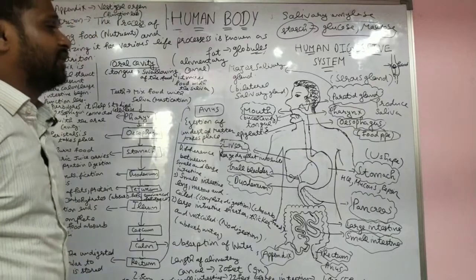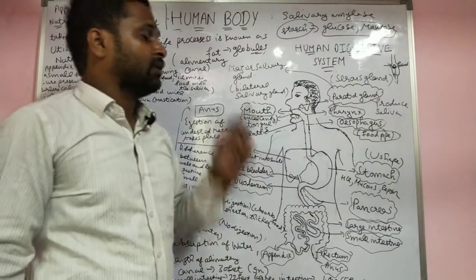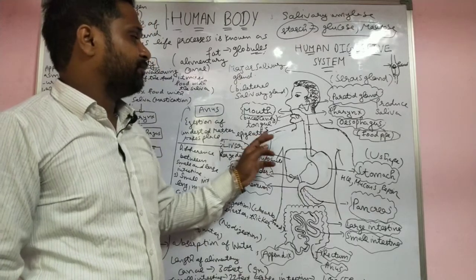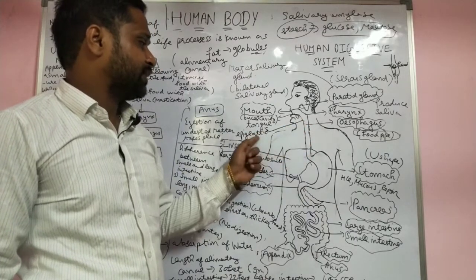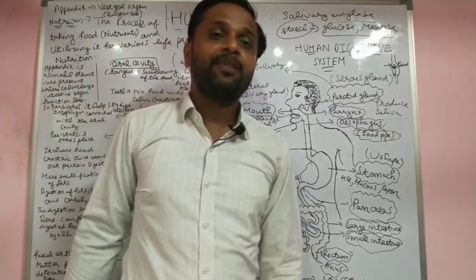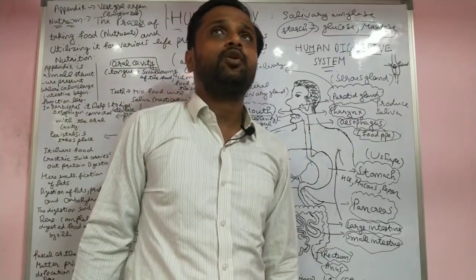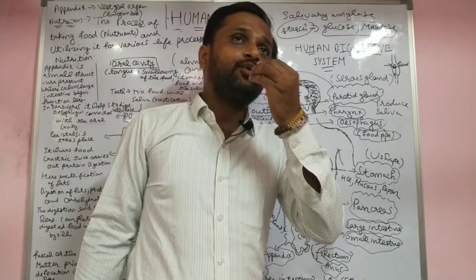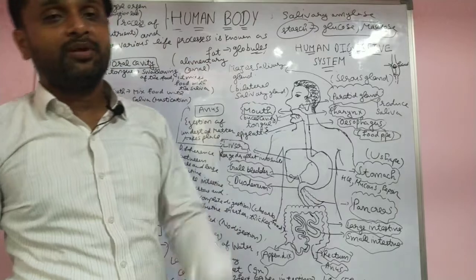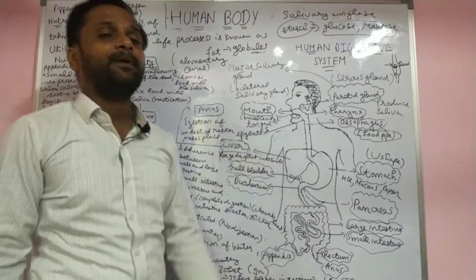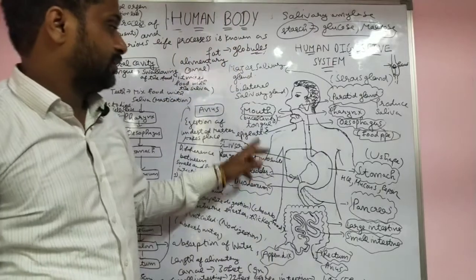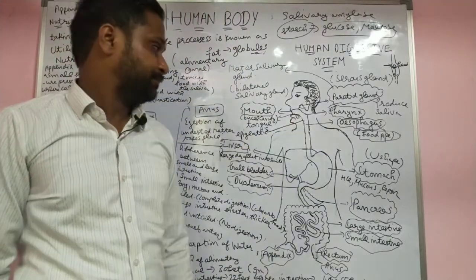Then the food tries to go into the food pipe. In the air passage, where the wind pipe is, there is one cap, the epiglottis. What is the function of the epiglottis? Sometimes when you eat, the food does not go into the food pipe but goes into the wind pipe. The function of the epiglottis is to throw the food back into the mouth.